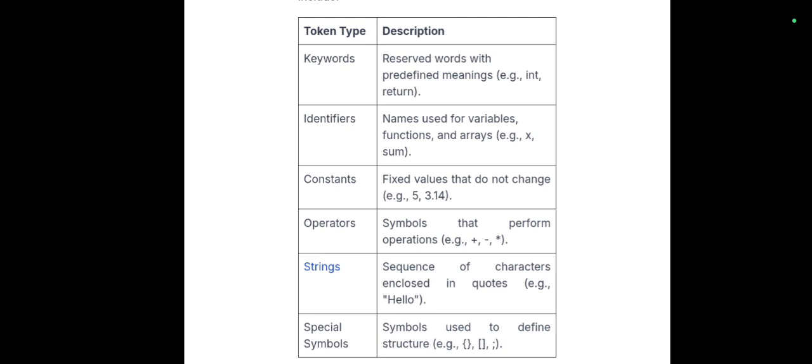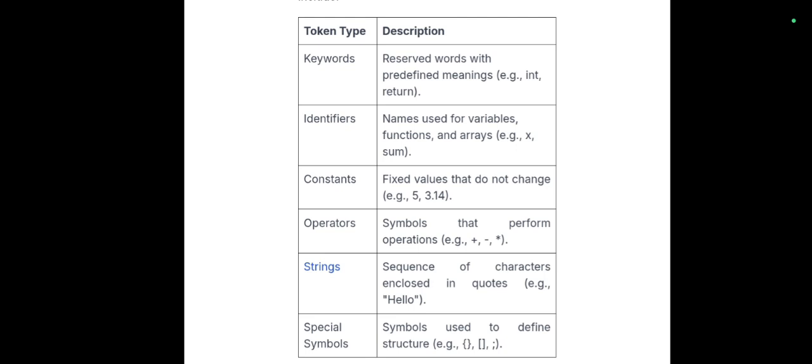So the next type is identifiers: names used for variables, functions, and arrays, for example x or sum. There are some rules for naming identifiers. First, it must start with a letter or underscore. Second, it can only contain letters, digits, and underscores.